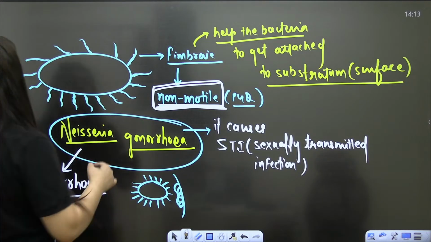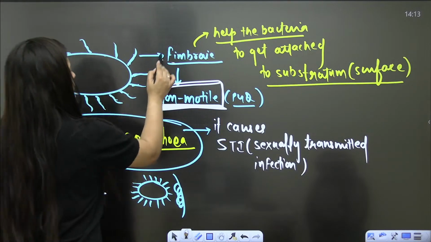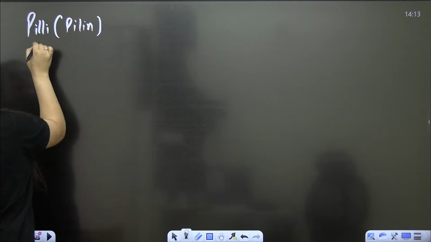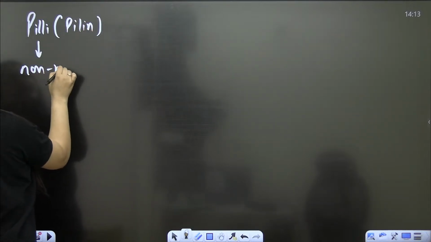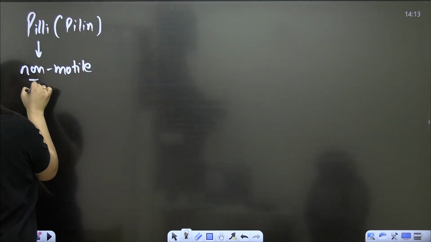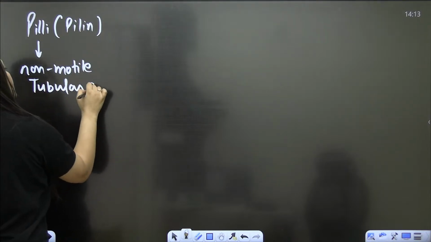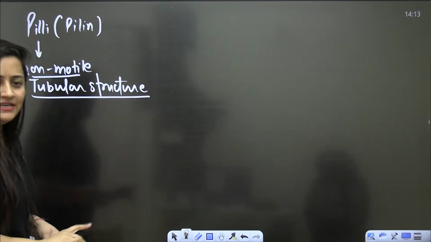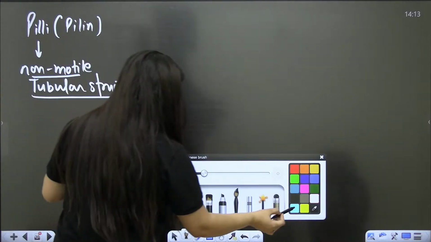One more structure is there, and that is pili. It is made up of pilin protein. It's again a non-motile but tubular structure. I'll give you one example.